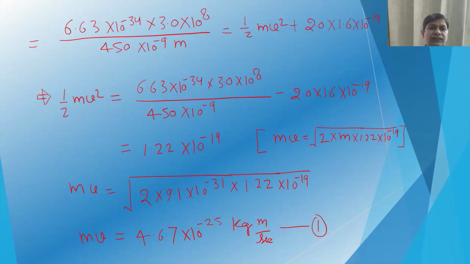If you rearrange, 1 by 2 mv square will be 1.22 10 to power minus 19. From here we can calculate the value of mv.